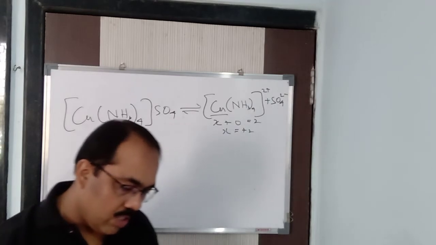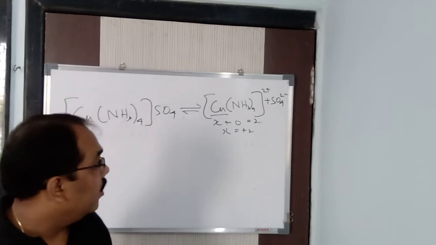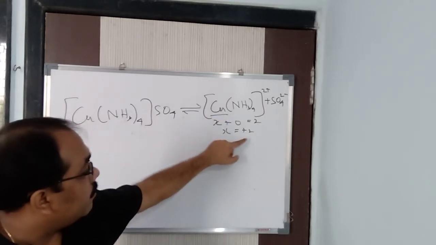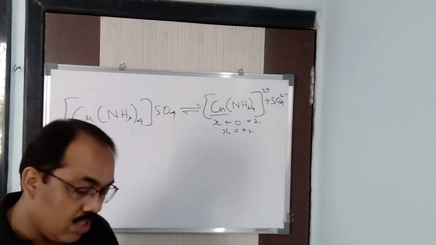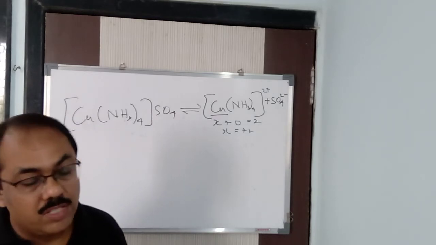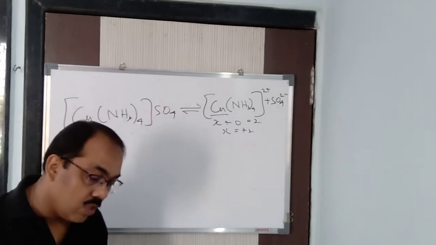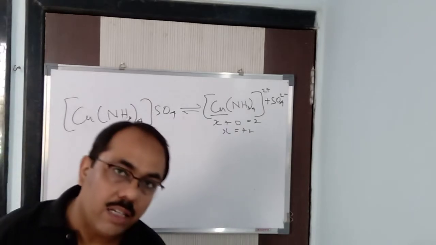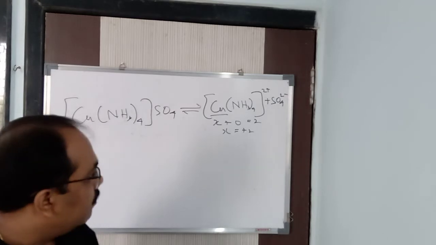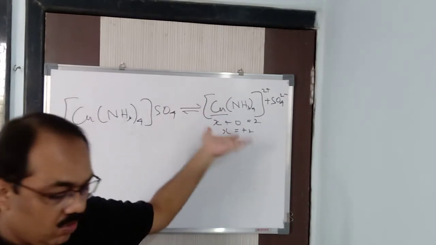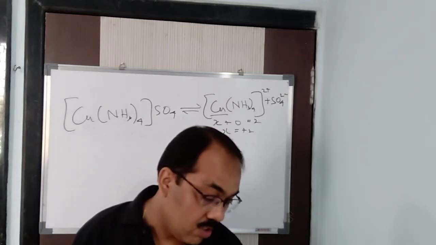Very simple. The number which represents the electric charge which the central metal atom actually appears to have. What is that? Plus 2. So what is that known as? That is called the oxidation number or oxidation state of the central metal atom. That is the number which represents the electric charge which the central atom actually appears to have when combined with atoms or group of atoms. What is that, atoms or group of atoms? Ligands. So that number is called the oxidation number. Here you can see it is 2. I also told you how to find the oxidation number. You also know how to find it. It's not a new thing for you.